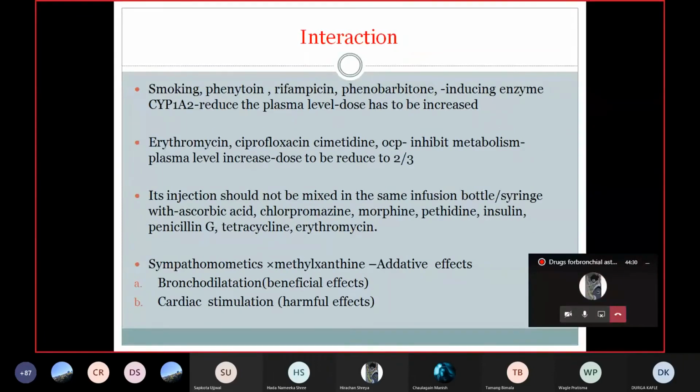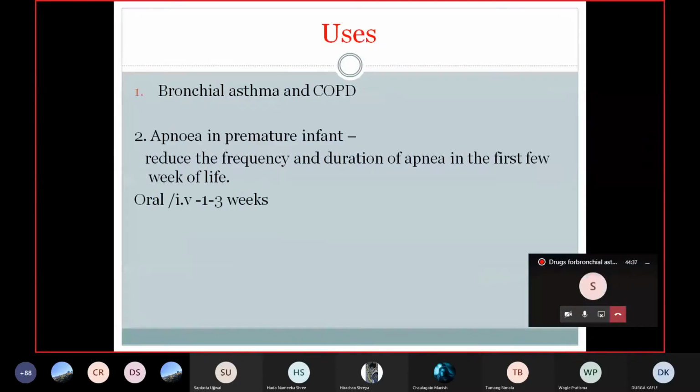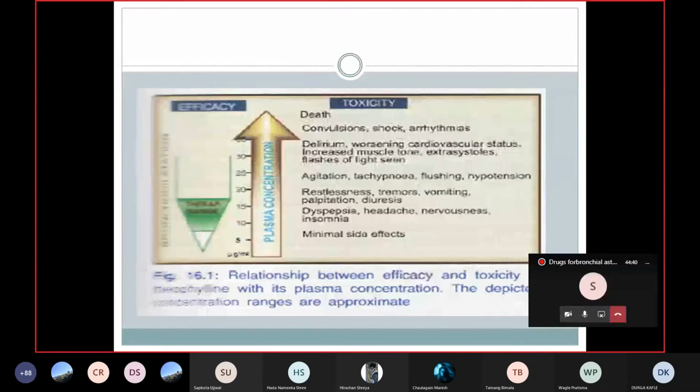So this is all about xanthine derivatives. Any doubt in this?